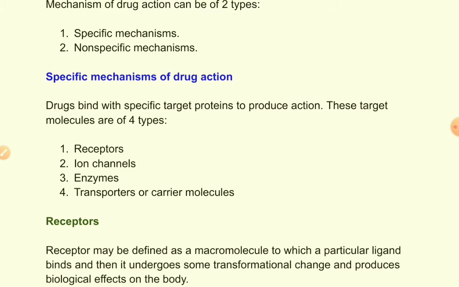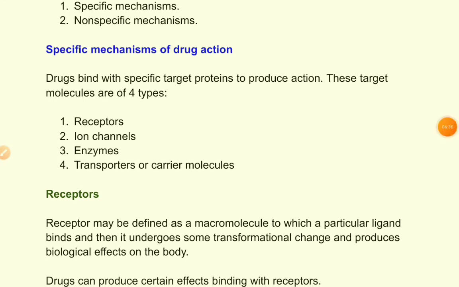And what are non-specific mechanisms? Here the drug will not bind with any internal molecule. The drug will either change the physical environment of the body, or it may react chemically with some substances or chemical entities within the body. So these are specific and non-specific mechanisms.